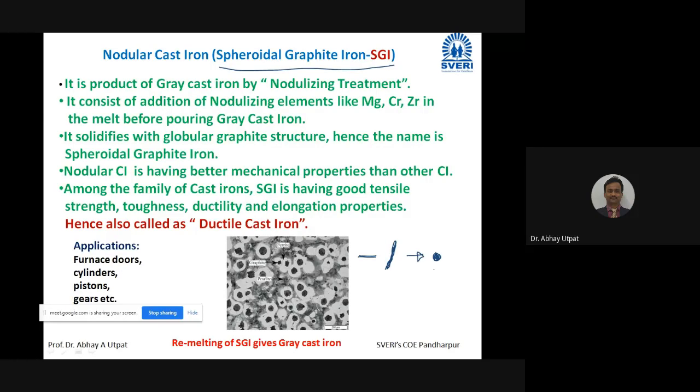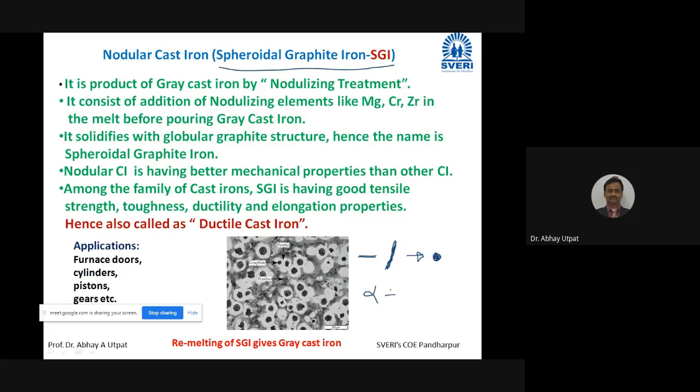Ladle is a pot which is used for pouring. In manufacturing process you have studied. So in that pouring pot, that is ladle, these nodulizing elements are added, and then grey cast iron is poured. And once it is solidified, earlier it was a flake shape, but now after solidification you will find this round shape. There is no change in phase. So alpha plus P plus G, same thing.